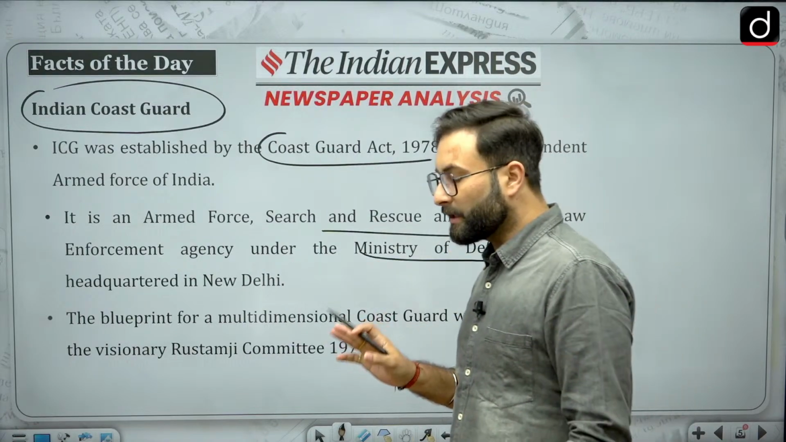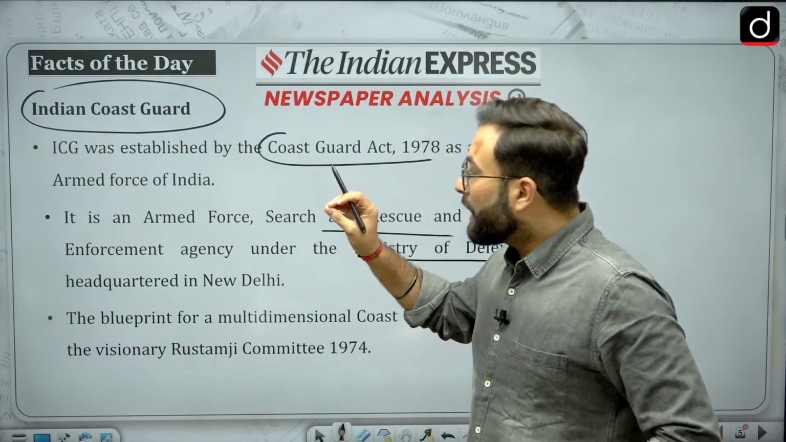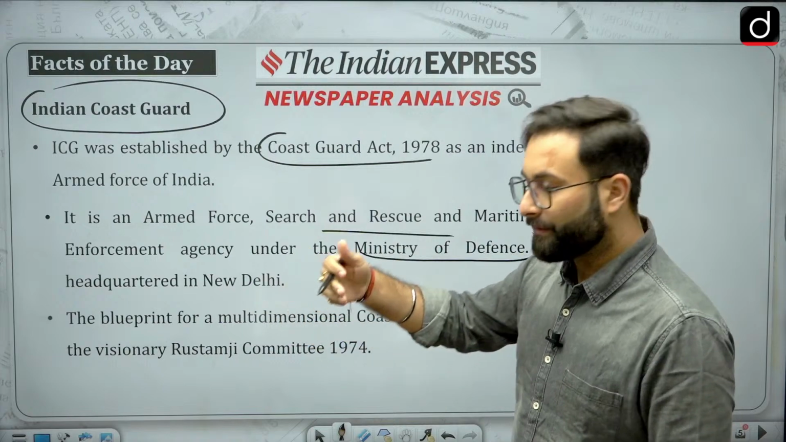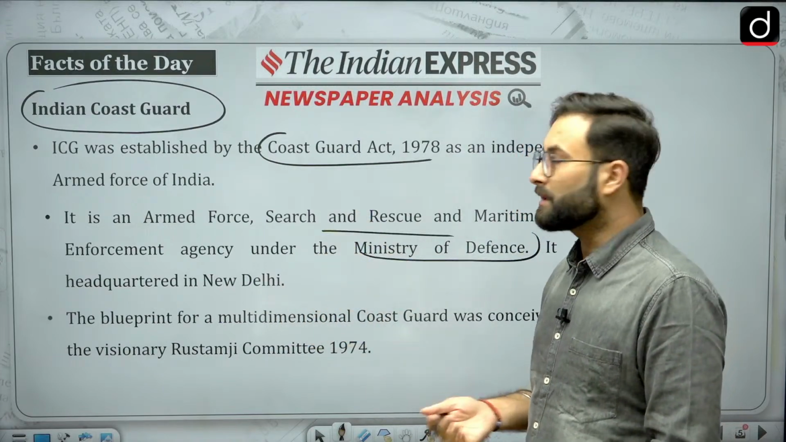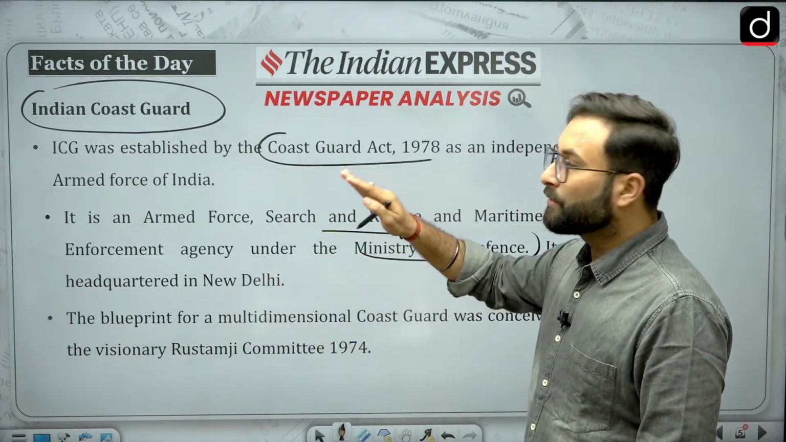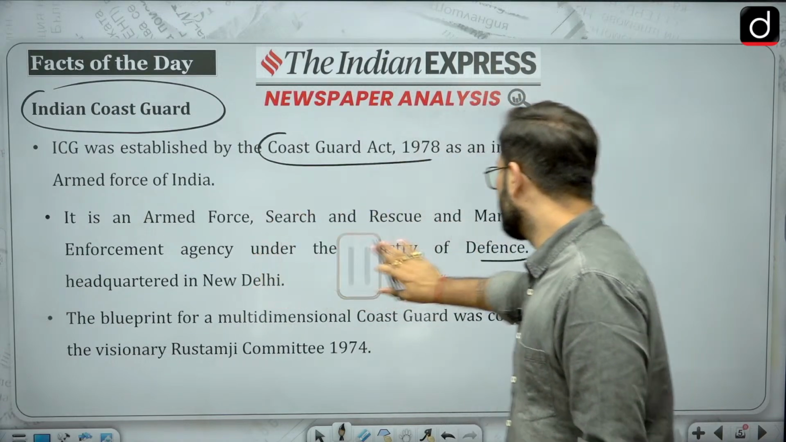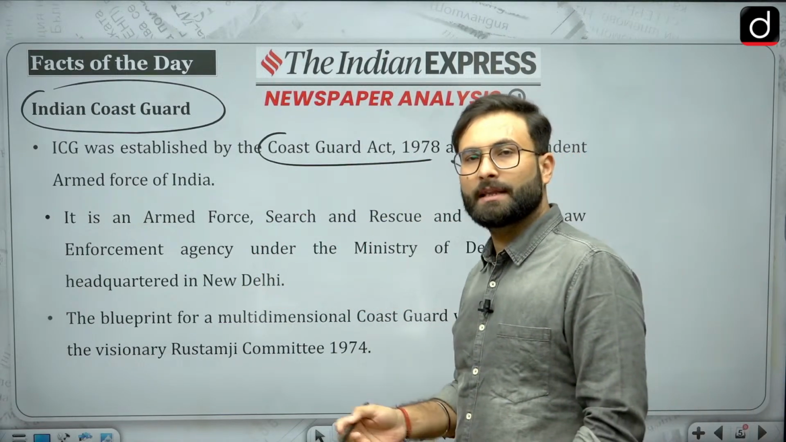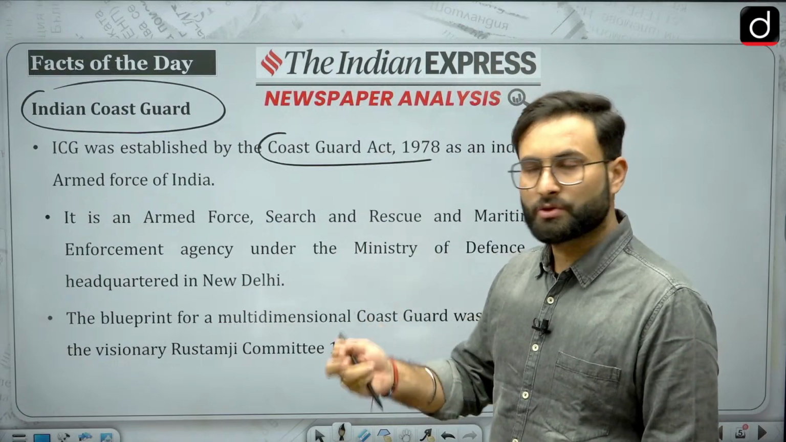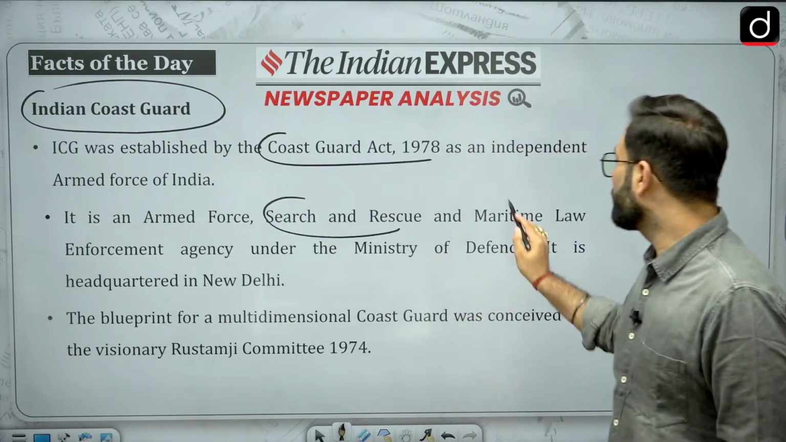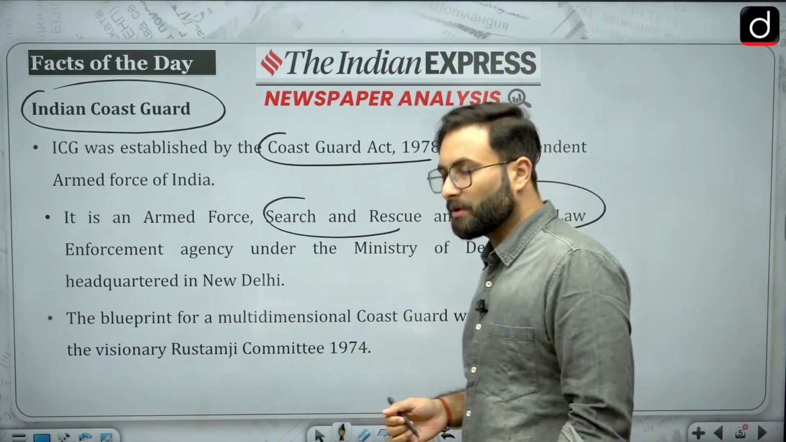It is headquartered in Delhi. Now, it is an armed part of the armed forces. We have various armed forces, and one of them is the Coast Guard, the Indian Coast Guard. Now, what is the job of these people? They are in the oceans, and they are there for search and rescue operations, and also for maritime law enforcement and maritime security.